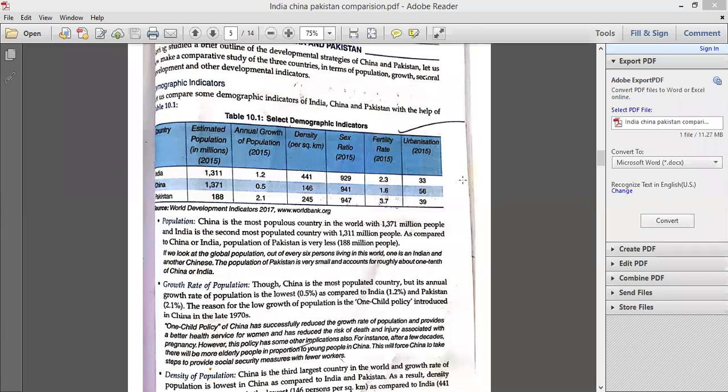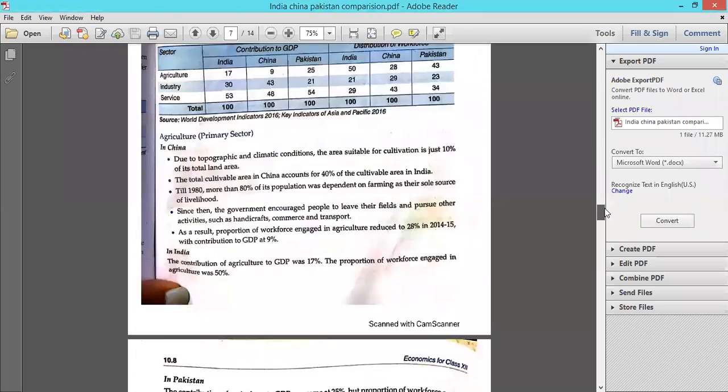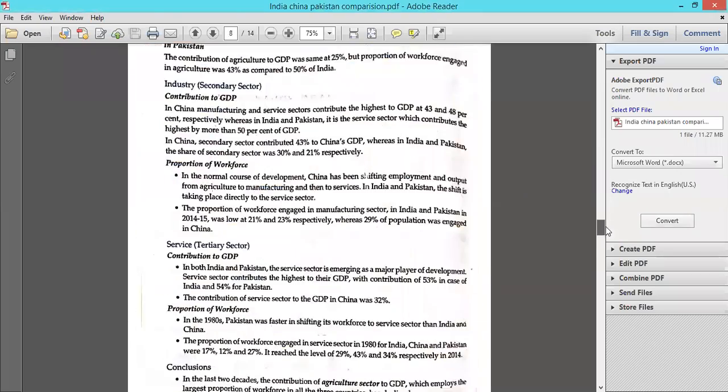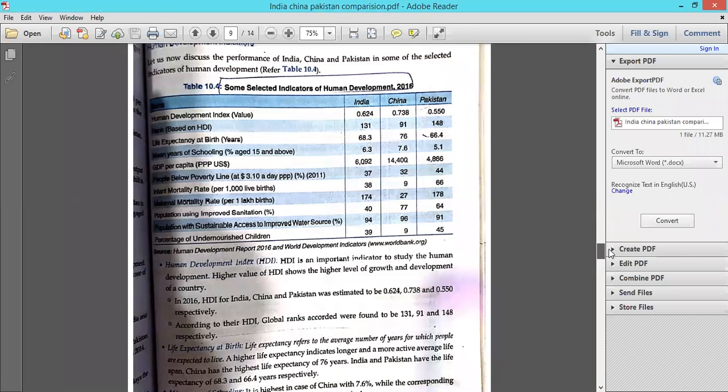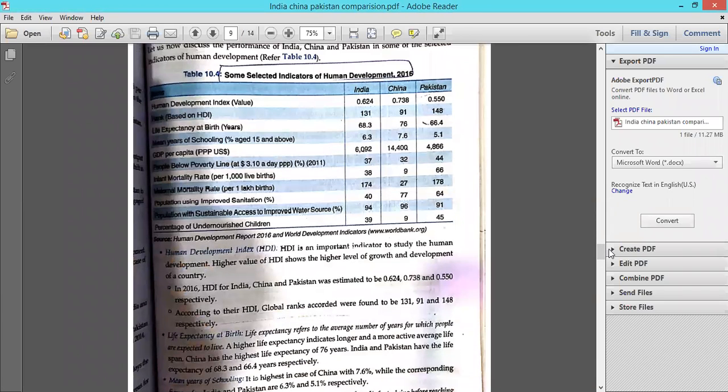Now, come to the next question of stating another comparison of India with China and Pakistan. As you can see on your screen, some select indicators of human development 2016.